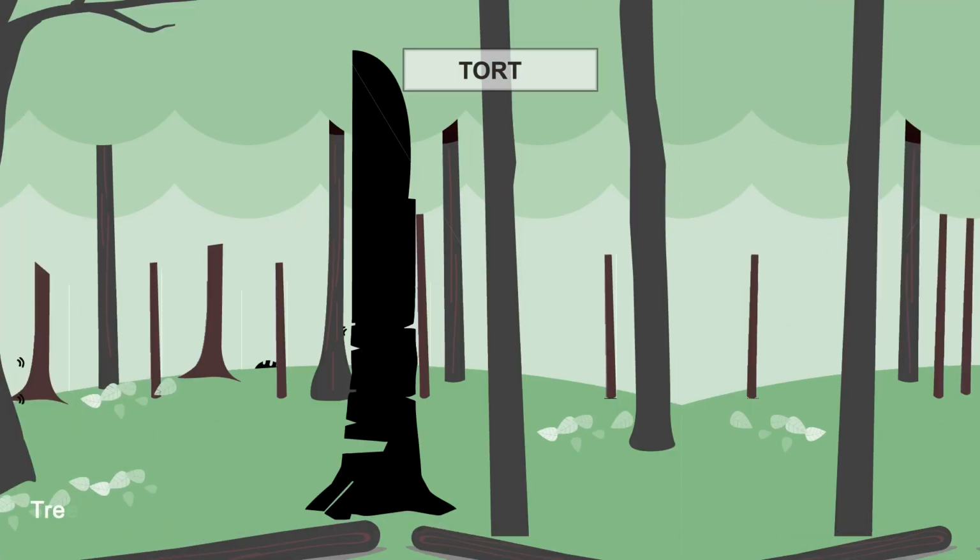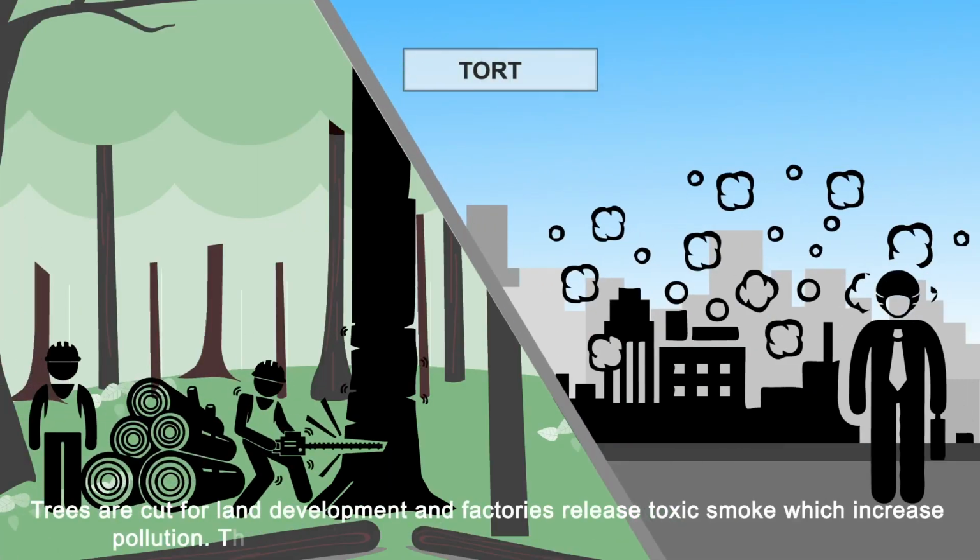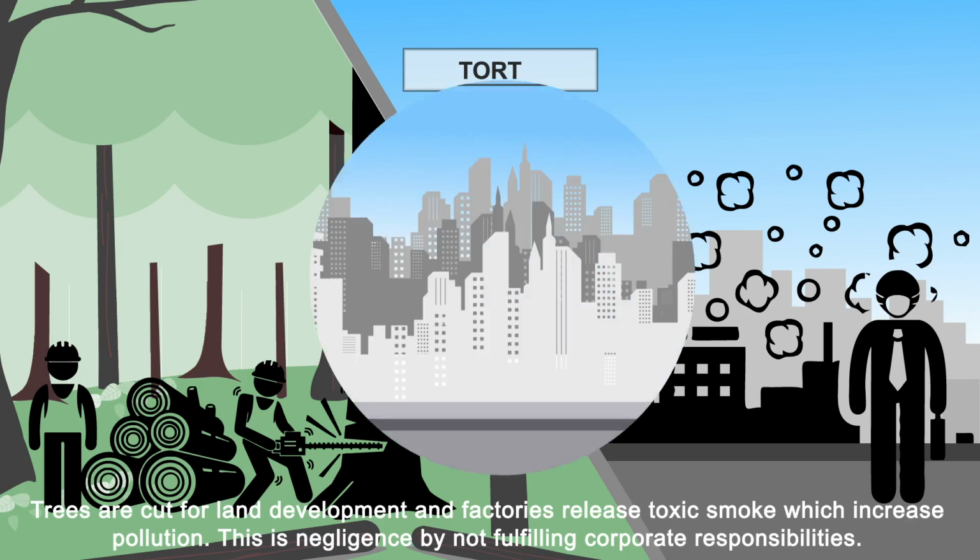Let's look into another scenario. Trees are cut for land development and factories release toxic smoke which increase pollution. This is negligence by not fulfilling corporate responsibilities.